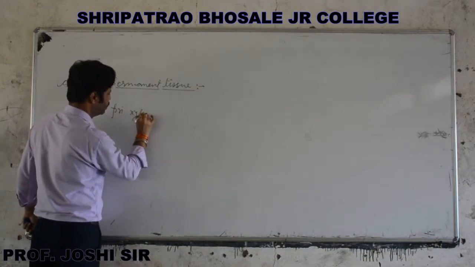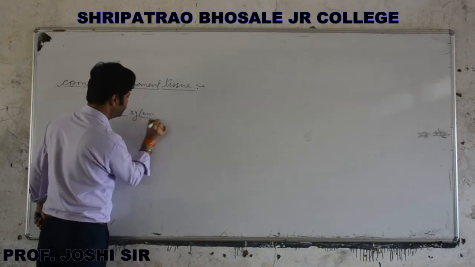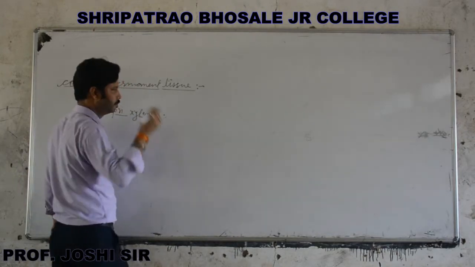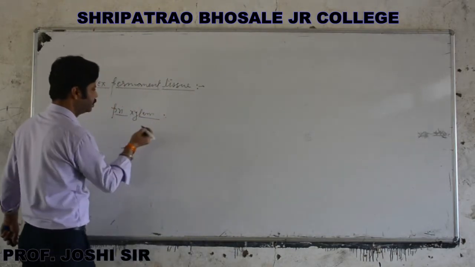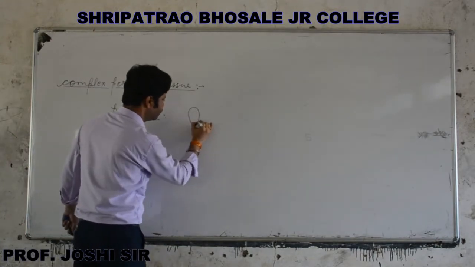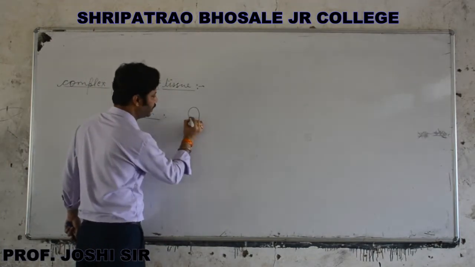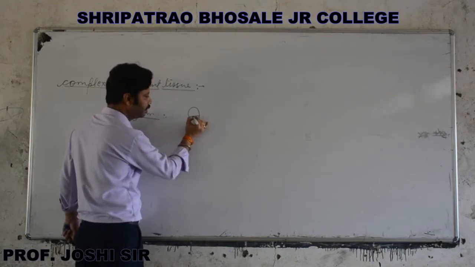What is procambium? Look here. Suppose it's a vascular bundle. This one is a cambium, not a cambium ring.